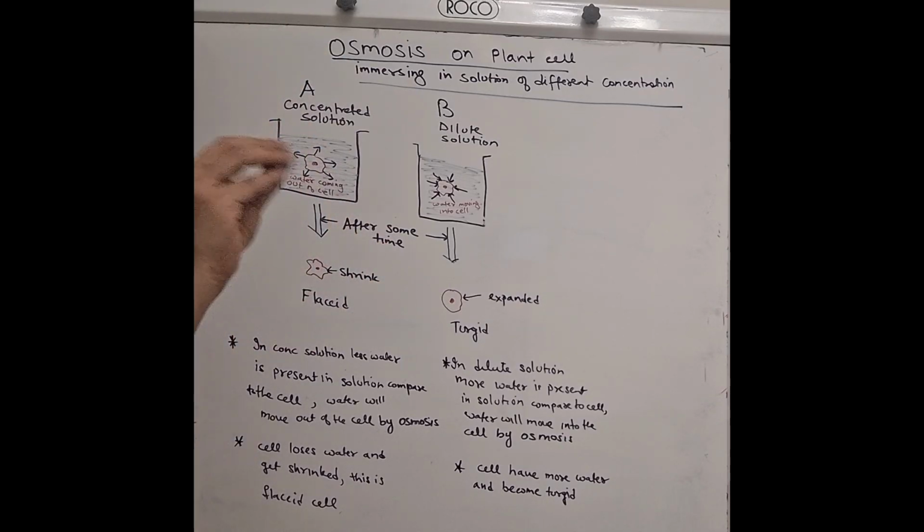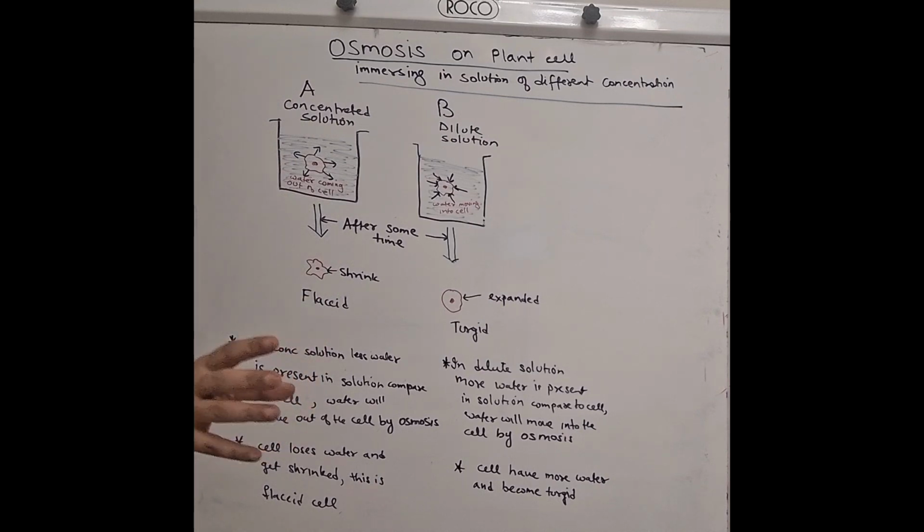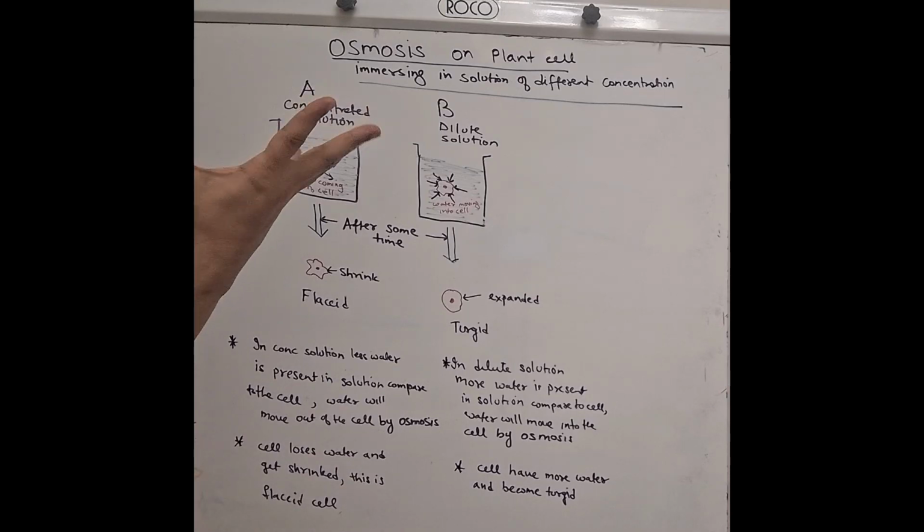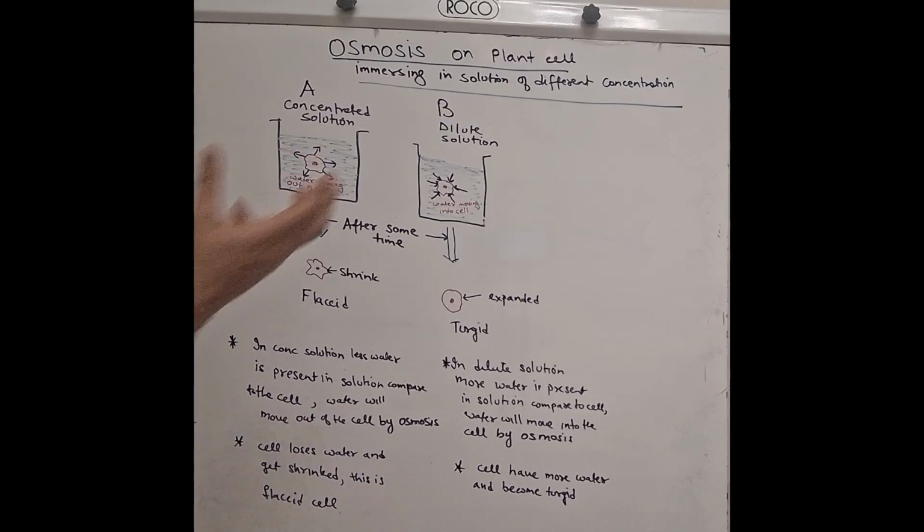In this chickpea, there is less water compared to the water outside the chickpea. So the water will get inside the chickpea and the chickpea becomes expanded. When it is soaked in water, it becomes expanded. And we can correlate this with endoosmosis, because the water outside is more compared to the water in the chickpea. That's why the water is moving inside the chickpea.